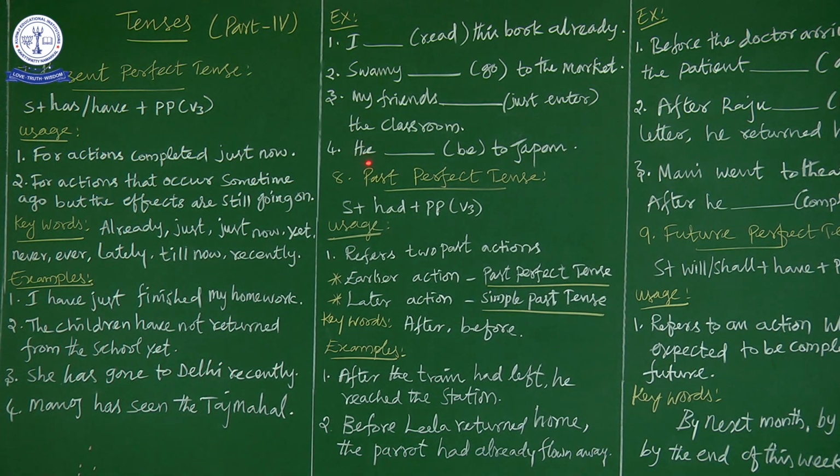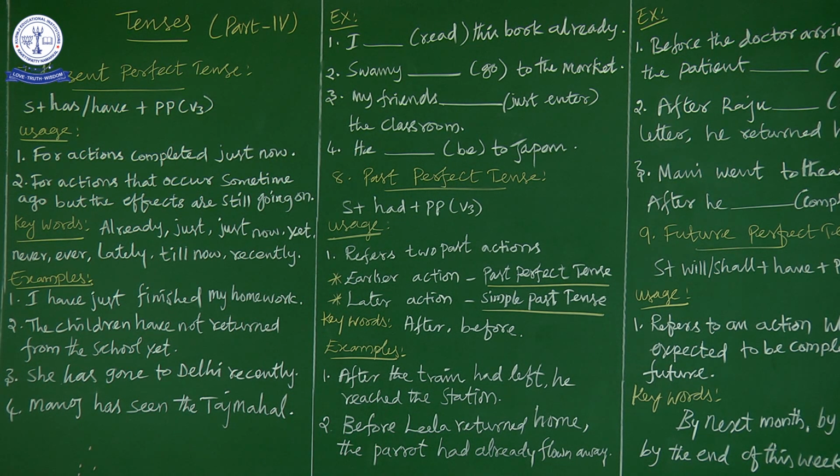Next sentence. He dash be to Japan. Okay. Now here, what is the clue word? The clue word is not given here. The contextual keyword is there. Okay. That's what I told you. Sometimes the keyword will be there physically. Sometimes the context will be the key or clue for the present perfect tense. Now what is the clue here? He dash be to Japan. So he expresses that he has been to Japan.